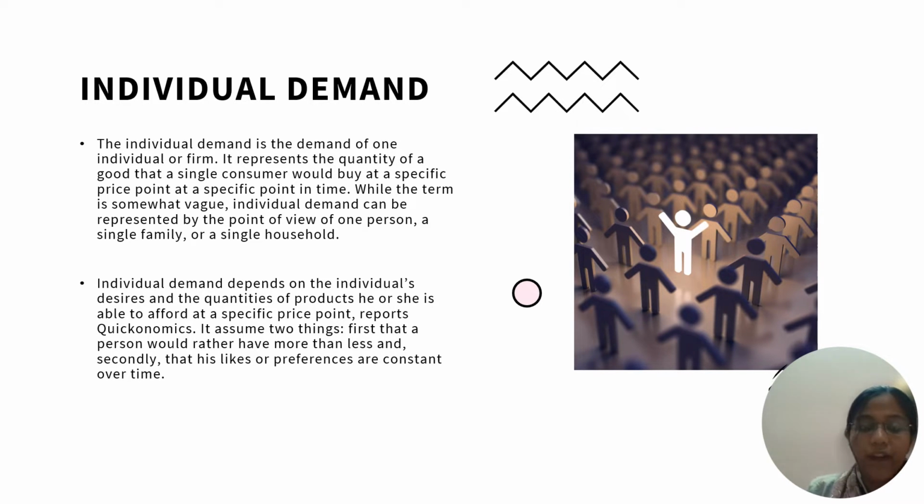So there are certain factors which influence individual demand. They are price of related goods, income of consumer, tastes and preferences, and expectation of change of price in future. So price refers to how an individual would want to buy different things at different rates of prices, and the price of related goods, for example tea and coffee. Someone would want to buy coffee rather than tea if coffee's price goes down.